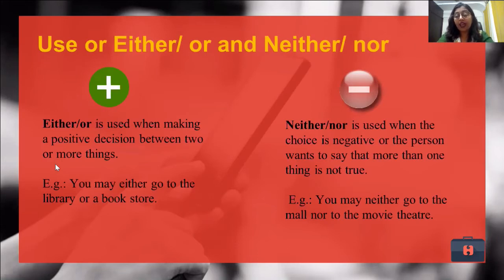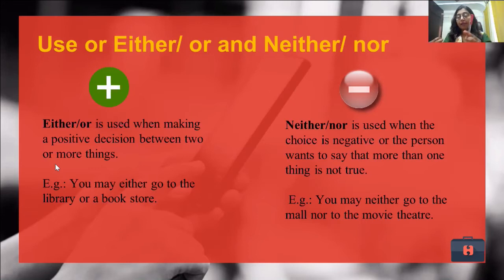So I need a red pen. You can have either this or this. You can have a gel pen or a ball pen. So either a gel pen or a ball pen. But for a child who is a student, you can use neither a red ball pen nor a red gel pen. So that is the use of either or and neither nor.